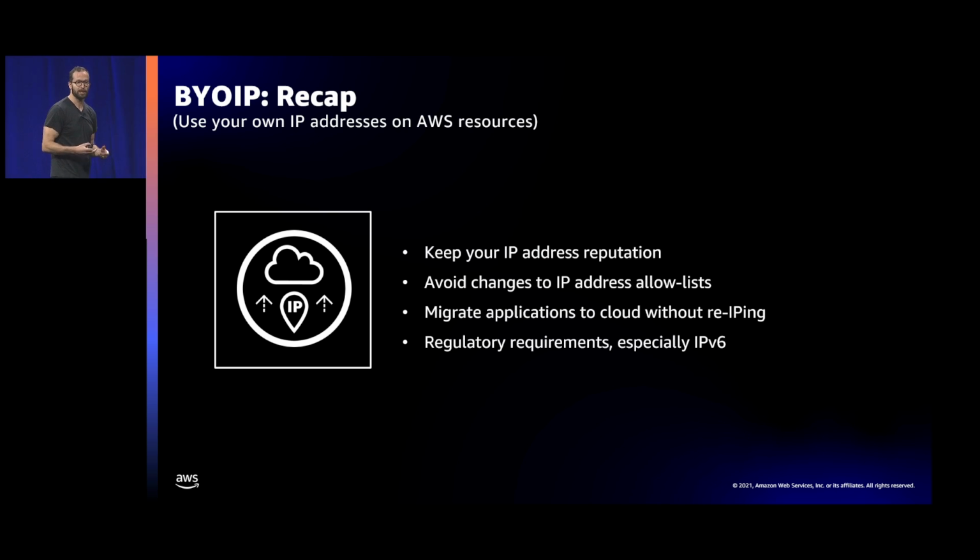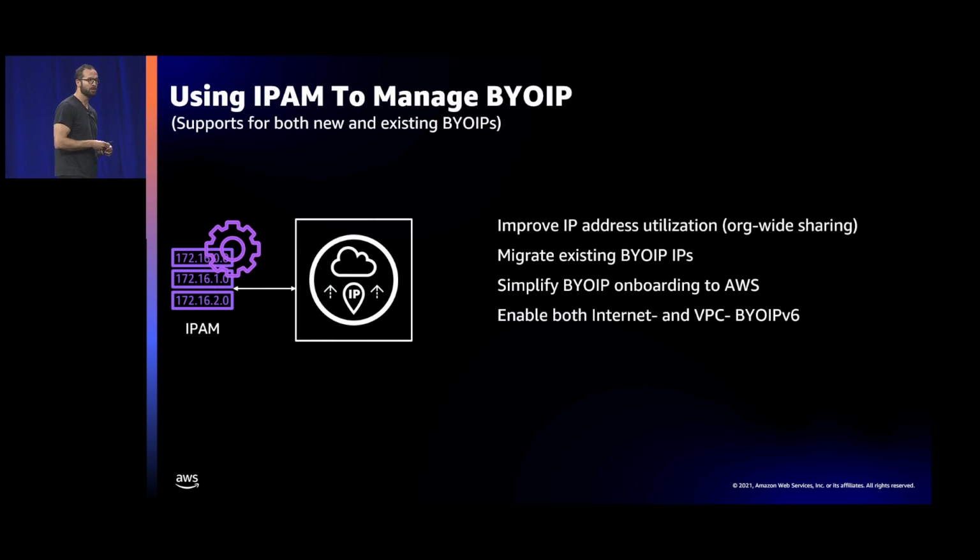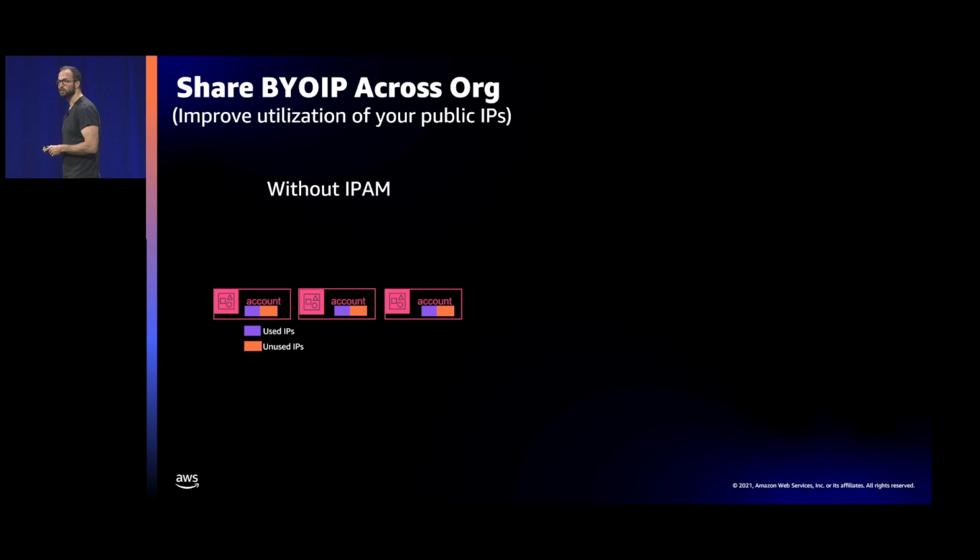And this is very relevant, especially if you build up some reputation in your address space, or if you have some allow lists that you would have to update if you change your IP addressing. So it's a very handy feature. With the launch of IPAM, we've actually added a number of improvements to bring your IP space. From improving how you can bring the space into your environment, how you can segment it across different accounts and regions, as well as how you can bring in your existing IP space into AWS. So let's dive into each one.